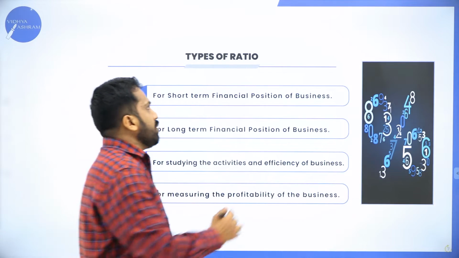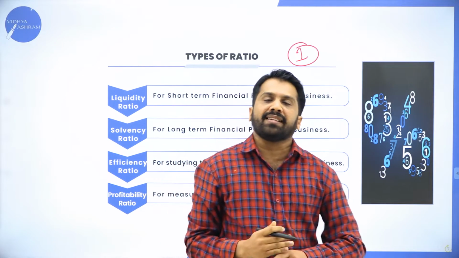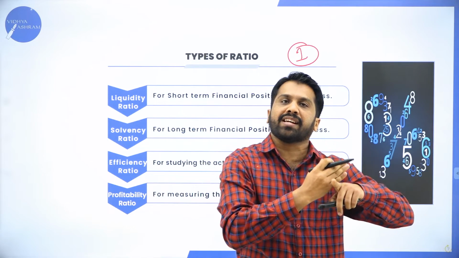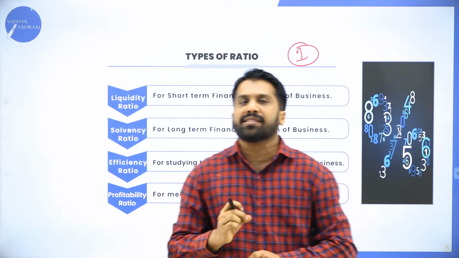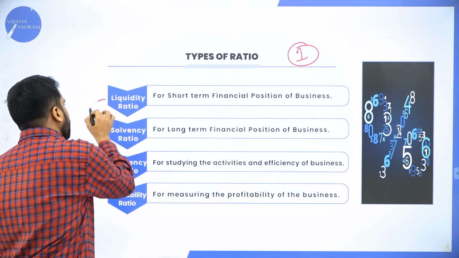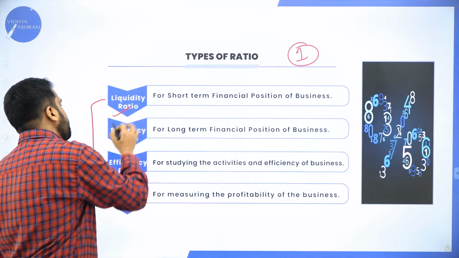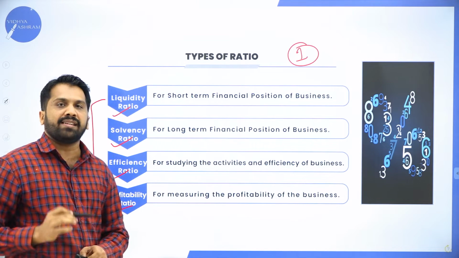Now, again, your 1 mark question: types of ratio analysis. In the next session, we will understand each and every type, but for now we will remember how many types there are. There are total 4 types of ratios: liquidity, solvency, efficiency, profitability ratio.